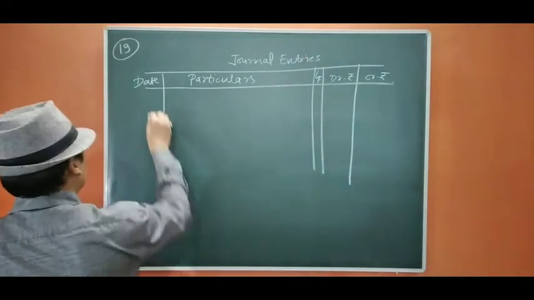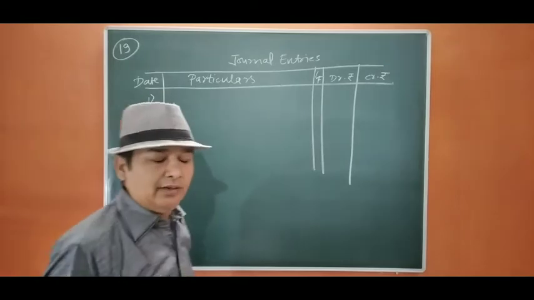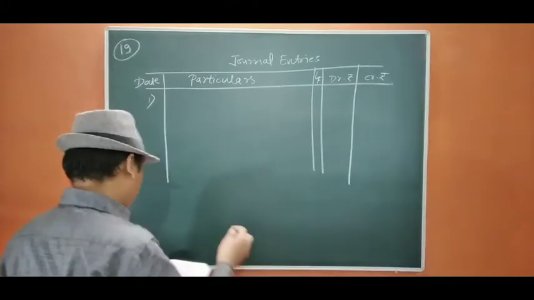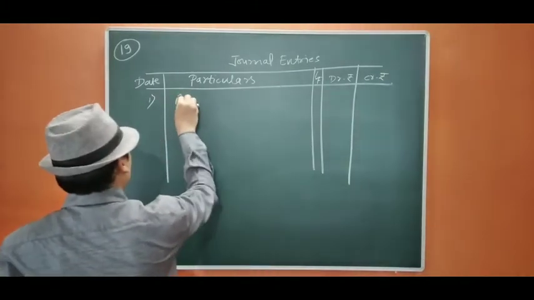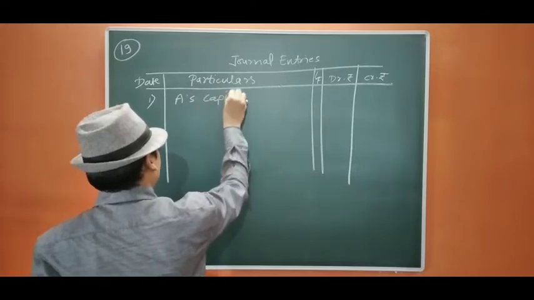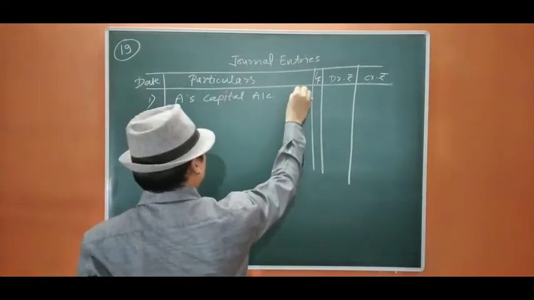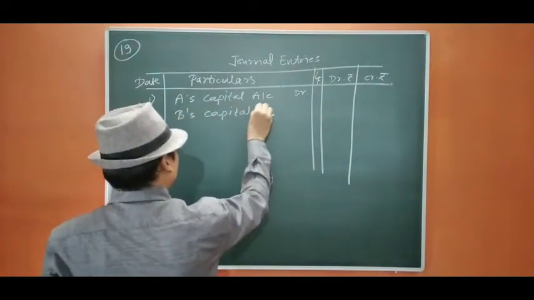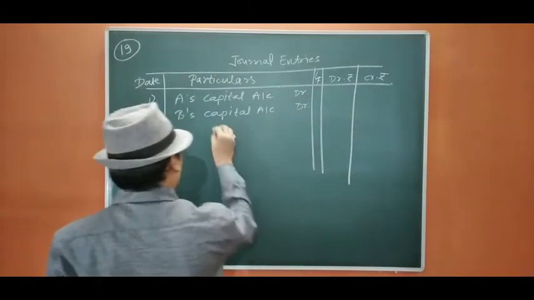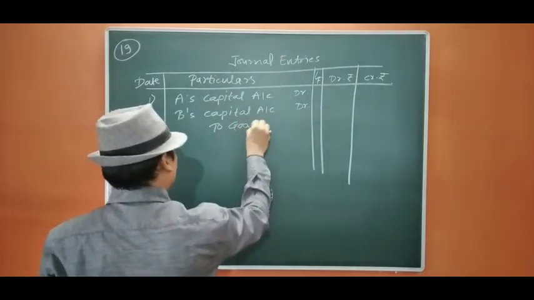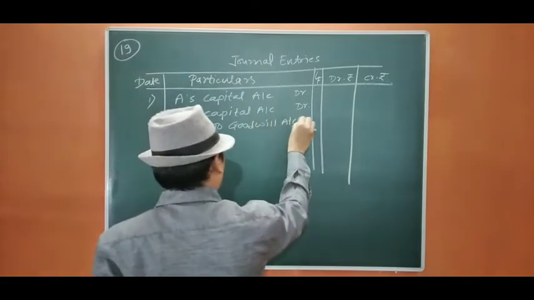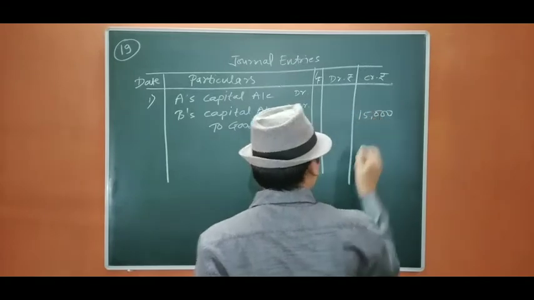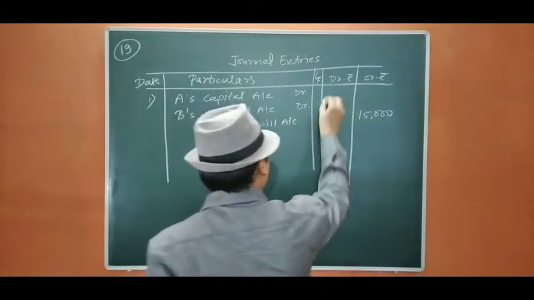Now the entry for goodwill will be partners' capital account or current account debit to goodwill. So here partners are A's capital account debit, B's capital account debit, to goodwill account. This goodwill has been written off between the partners: 15,000 in the ratio 2:1, that means it will be 10,000 and 5,000.